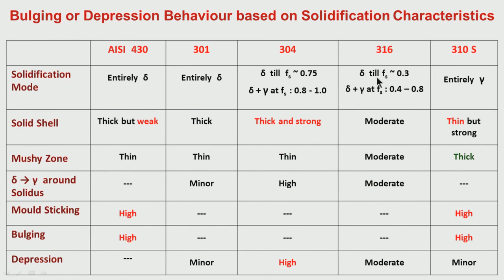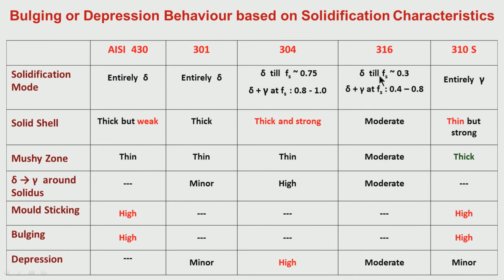316, as I told you, delta is present initially and is present only up to 30% of solid fraction. Above that we have gamma transformation, and delta to gamma is taking place above this crucial brittle temperature region corresponding to 90% and 100% solid.